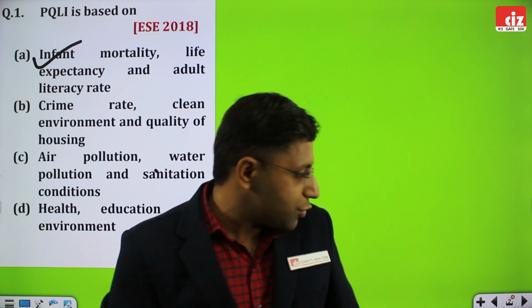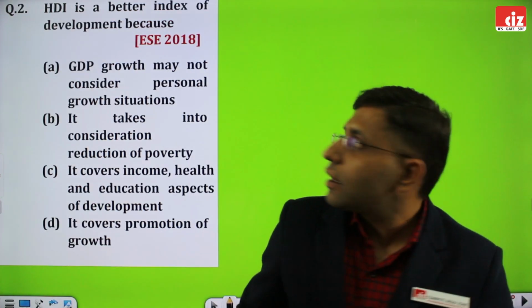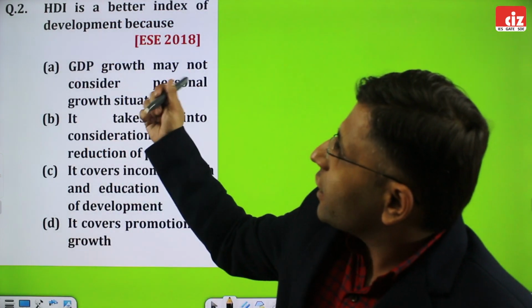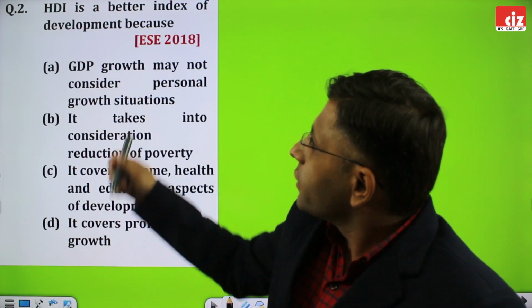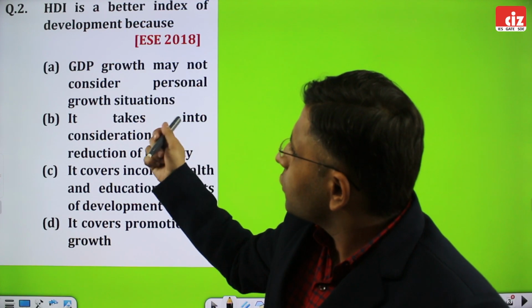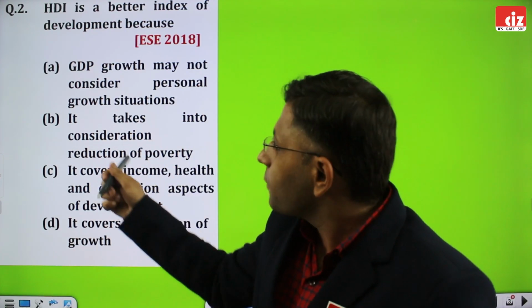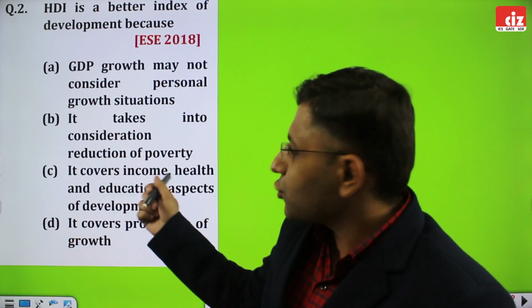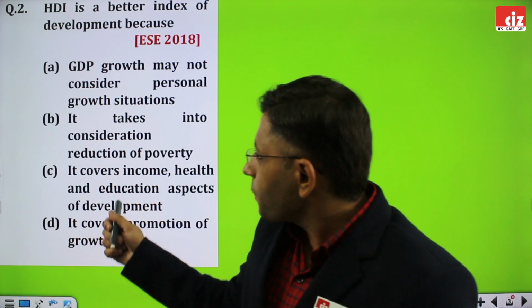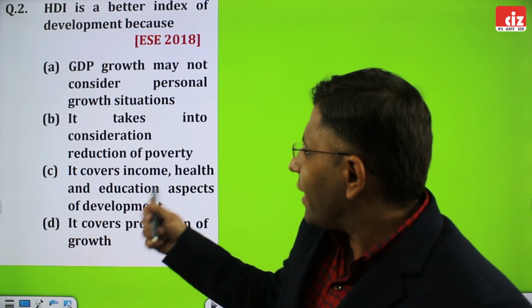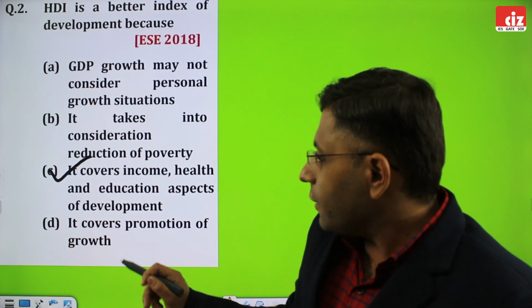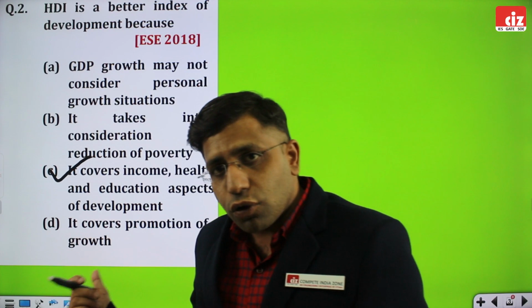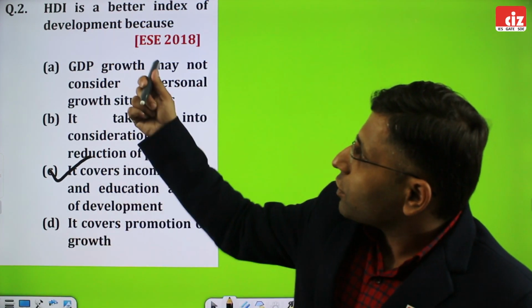Proceeding with the second question. It says, HDI, the Human Development Index, is a better index of development because: GDP growth may not consider personal growth situations. This is not correct. It takes into consideration reduction of poverty. This is also not the correct answer. It covers income, health and education aspects of development. This is the correct one. And finally, it covers promotion of growth. This is also not right.